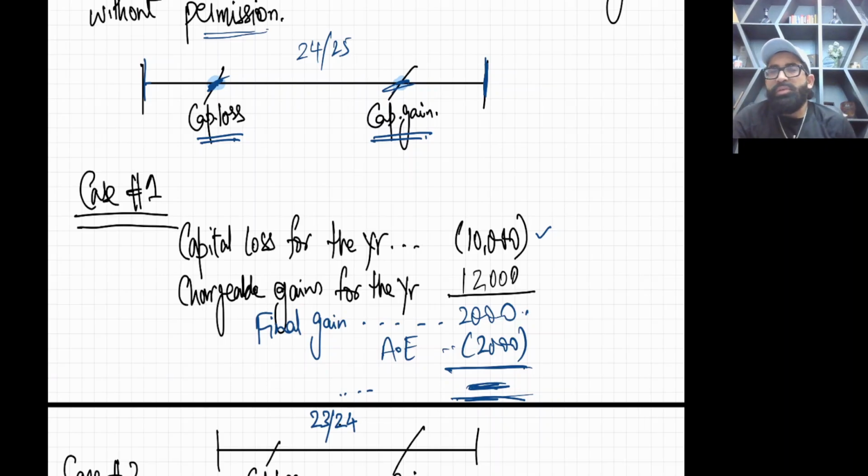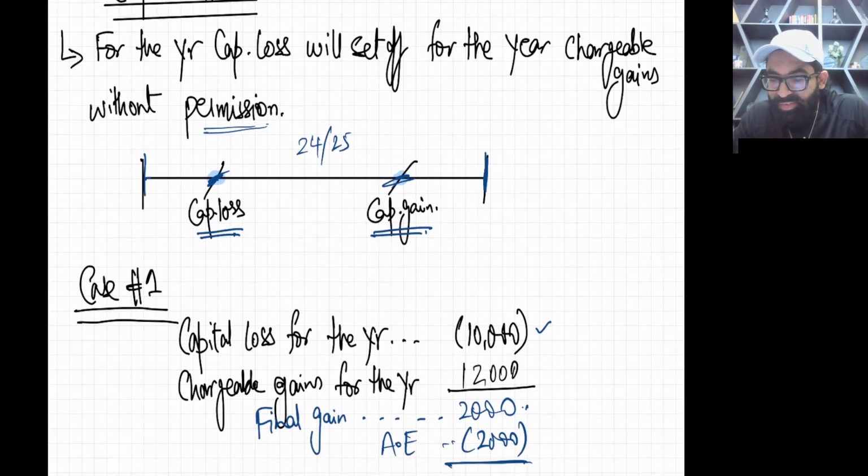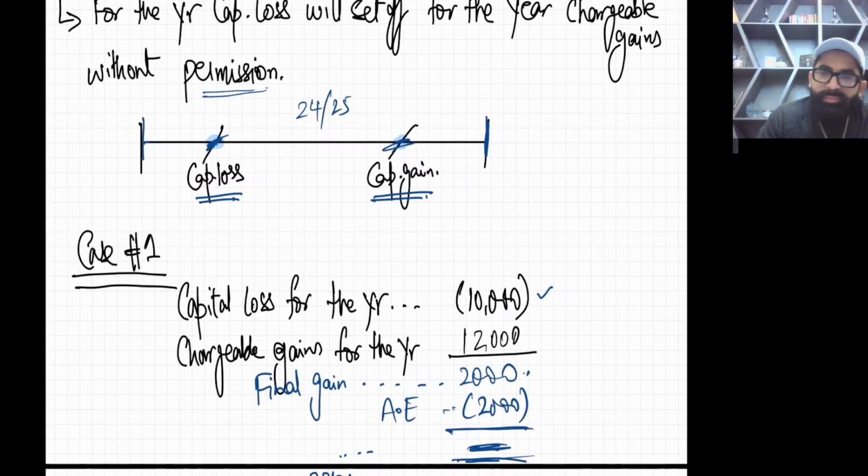Now what is the disadvantage of this relief? I have written that the for-the-year capital loss will set off the for-the-year chargeable gains without your permission. Without your permission means sometimes, because of this, your annual exemption may be wasted. See the first case: your annual exemption of 1,000 is wasted.